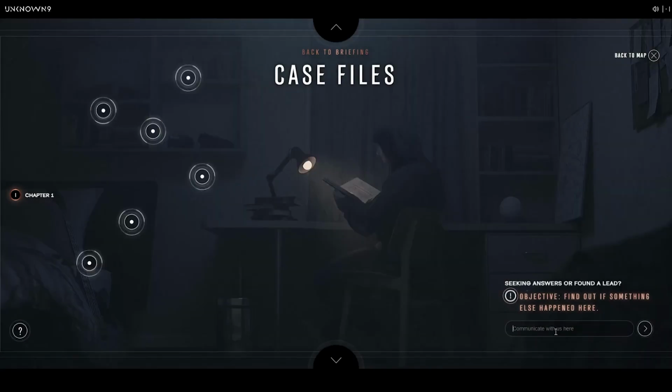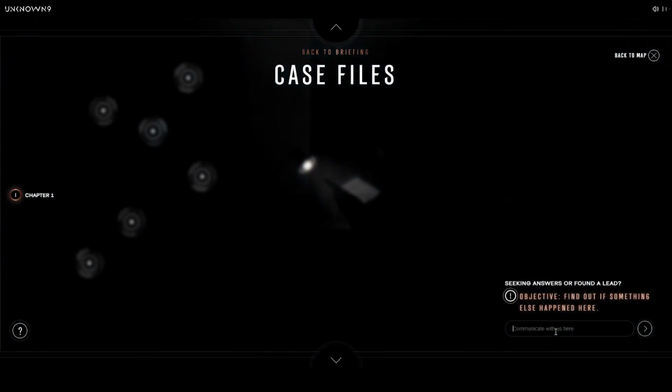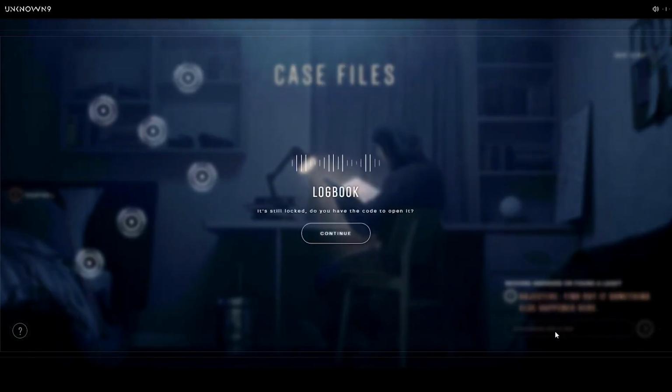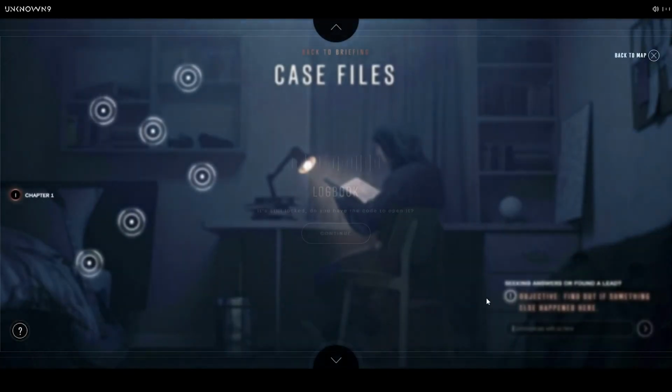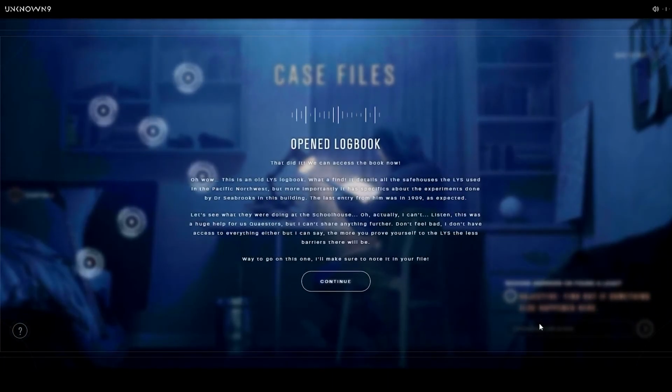Victoria. Logbook. Logbook? It's still locked. Do you have the code to open it? Yeah. Put 366, right? What? That did it! We can access the book now. Oh, wow. This is an old LYS logbook. Okay, maybe I made a small mistake previously by putting all the 366 steakhouses logbook.